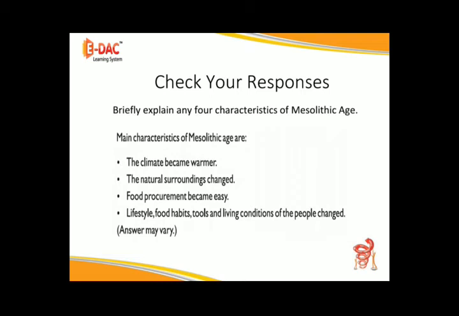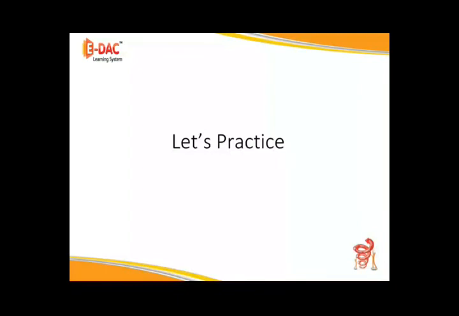Check your responses. Main characteristics of Mesolithic age are: the climate became warmer, the natural surroundings changed, food procurement became easy, and the lifestyle, food habits, tools, and living conditions of the people changed. Let's practice.